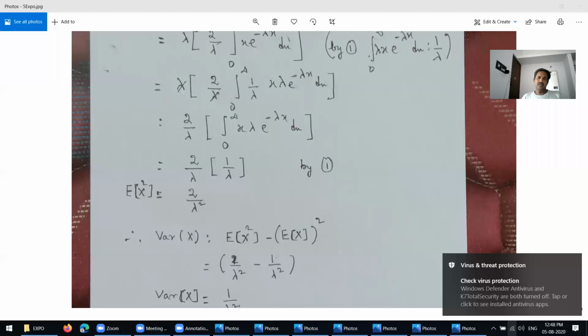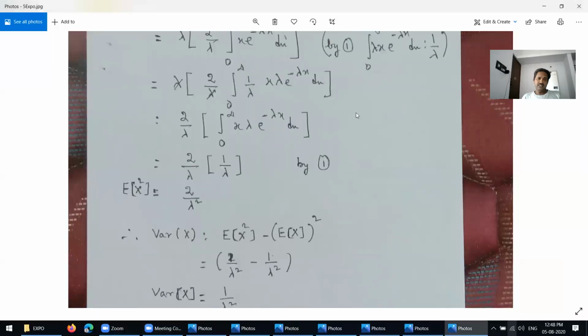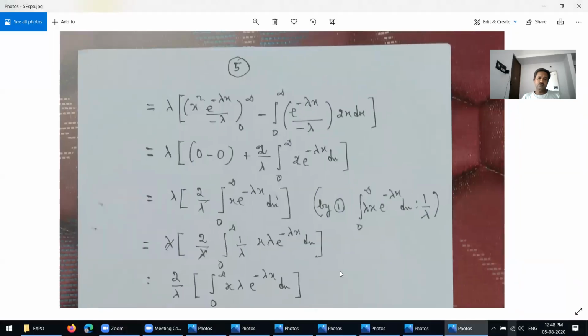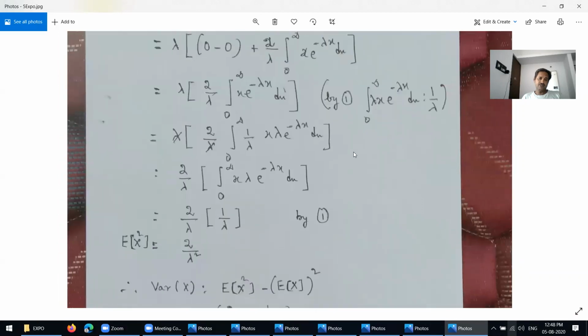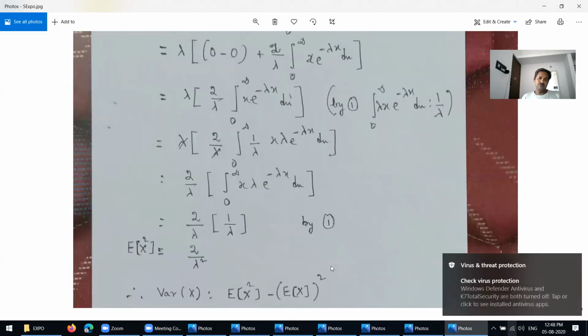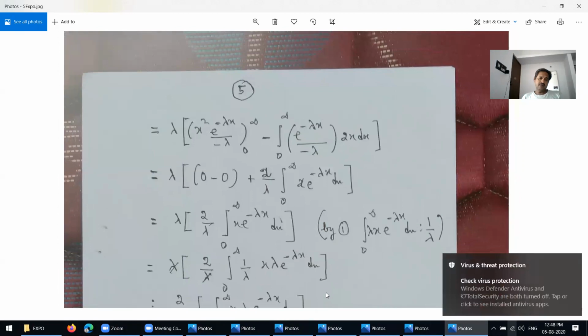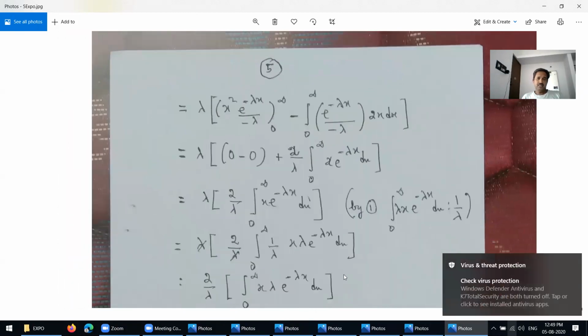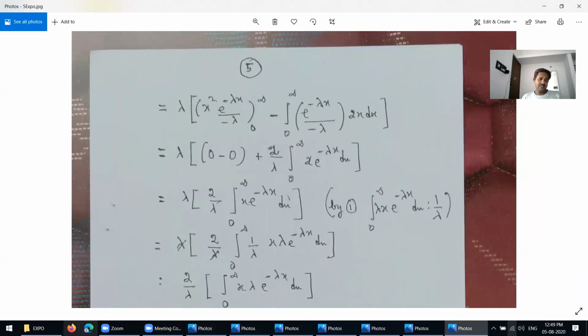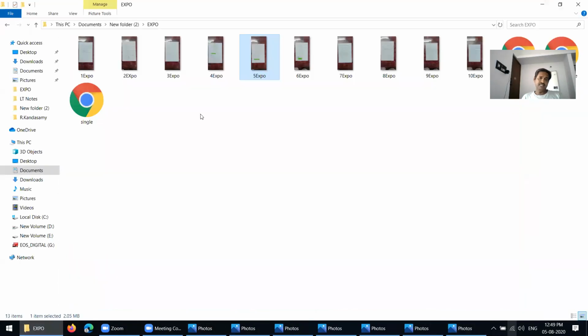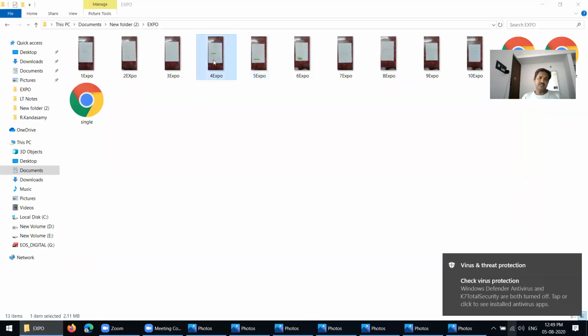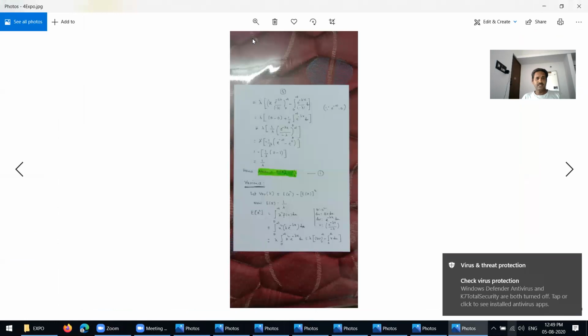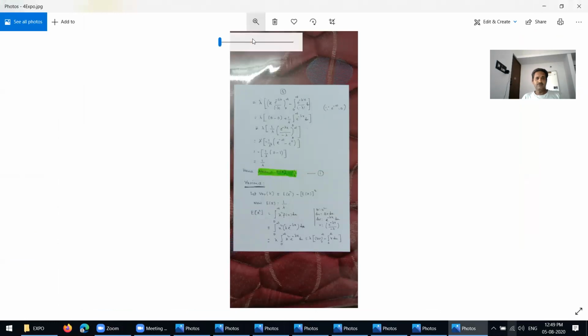Now I am going to teach this one here. We have to define expectation of x squared.